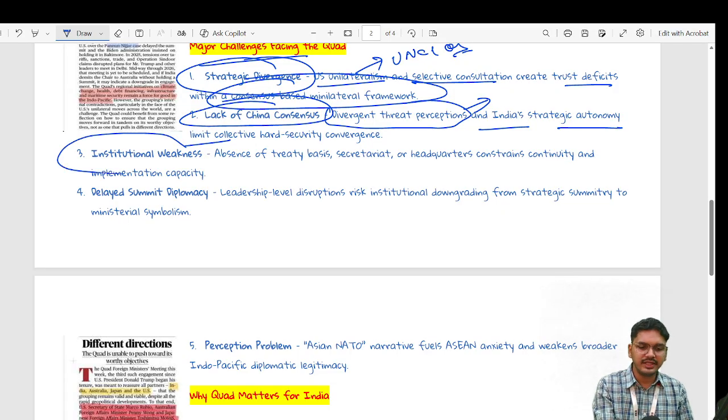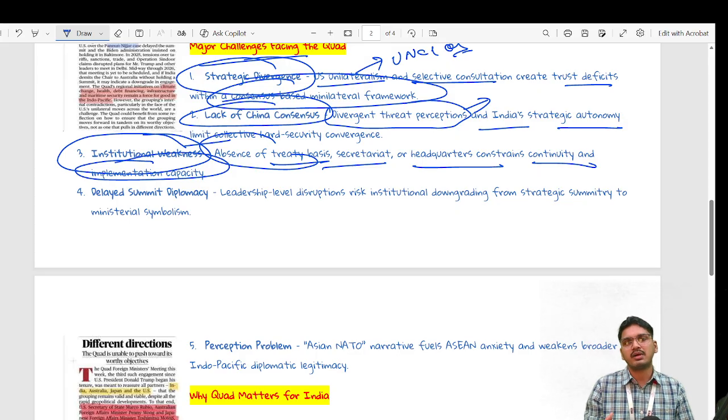The third would be the institutional weakness itself. Unlike the UN and other multinational organizations, which have a permanent headquarters and continuity in their framework, we see an absence in these situations, like the absence of a treaty basis, a secretariat, or a headquarters, which constrains achieving the actual capacity of this organization, a meeting.